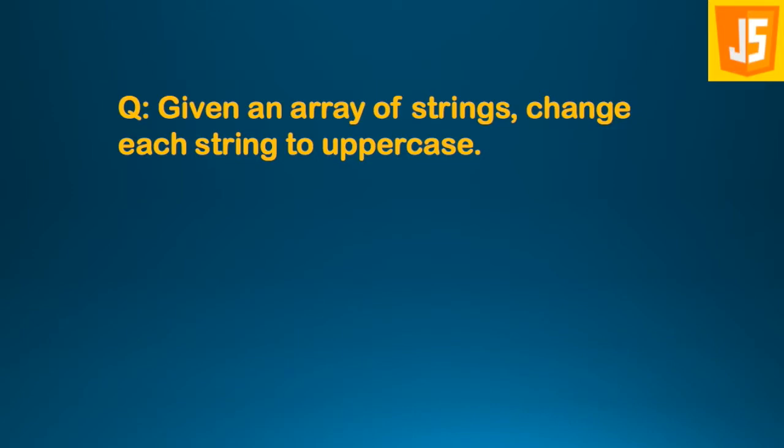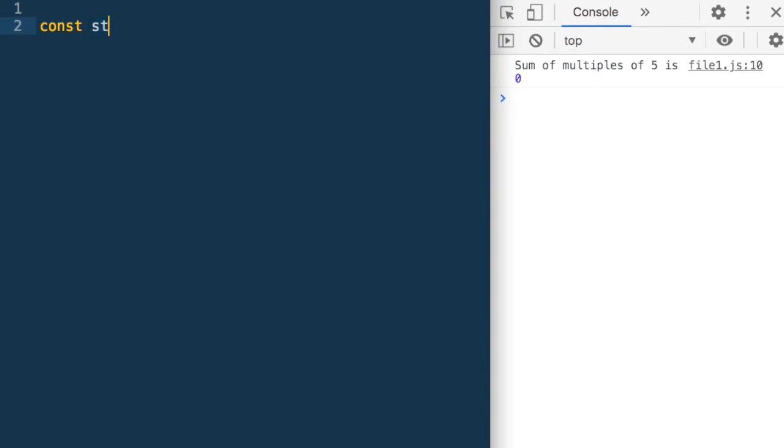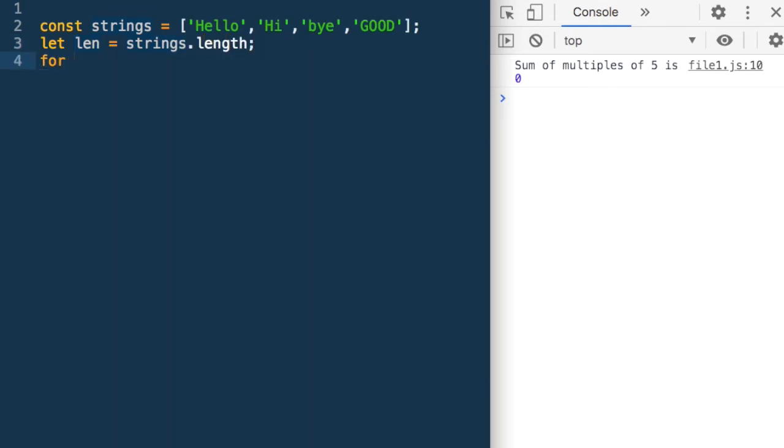Given an array of strings, change each string to uppercase. So let's say we have this array strings, let's say hello, hi, bye, and good. We need to change all these strings to uppercase. So for that, we will need to iterate over that loop. So let me say let len is equal to strings dot length, and let's iterate over the loop. So for let I is equal to 0, I less than len, I plus plus.